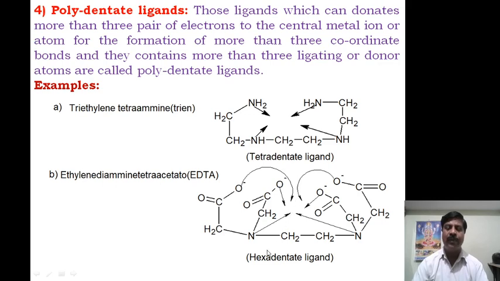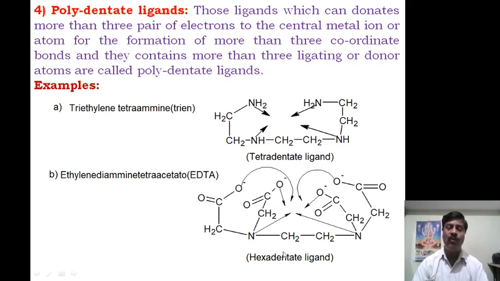Therefore here it has the ability: this oxygen atom donates a pair of electrons, so each acetate ion has the ability to donate. Tetraacetate means one pair of electrons donated by each acetate, so tetra means 4 pairs of electrons donated by the acetate ions, and the 2 nitrogen atoms of the diamine also have the ability to donate a pair of electrons. Therefore 6 pairs of electrons are donated.